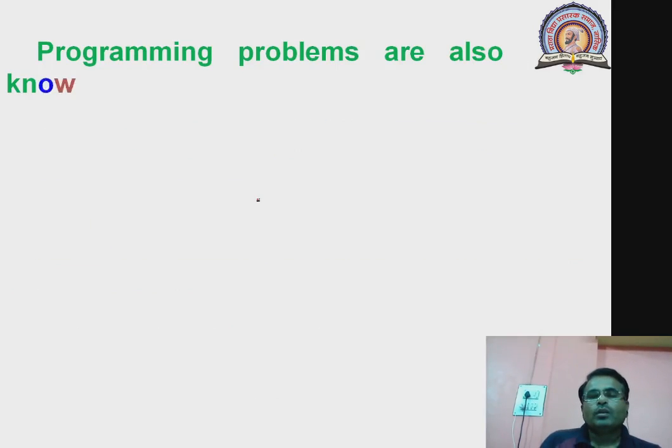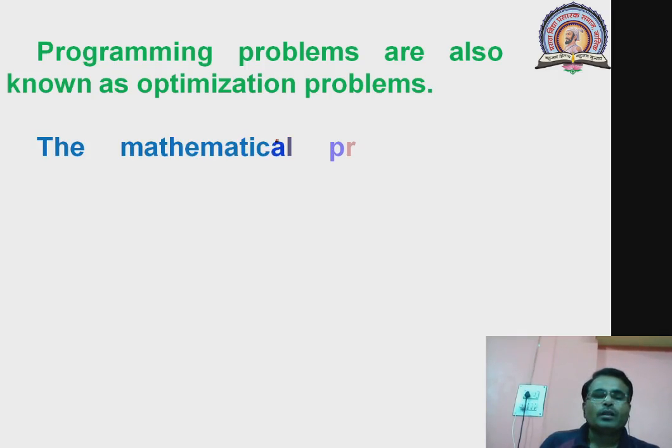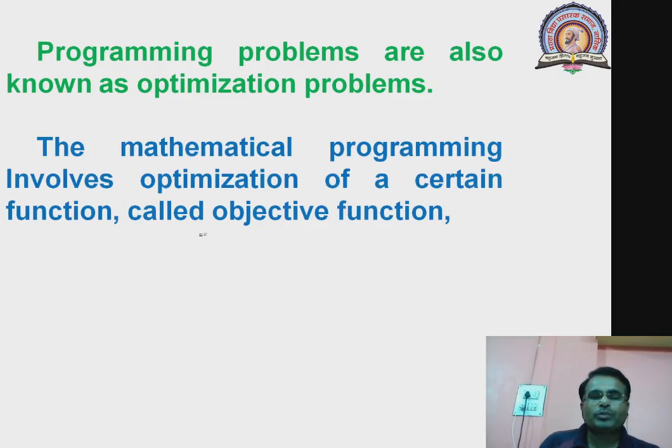Now programming problems are also known as optimization problems. I have just told you that minimization or maximization is called optimization. The mathematical programming involves optimization of a certain function called the objective function. I told in the starting example that our objective was to minimize the cost.